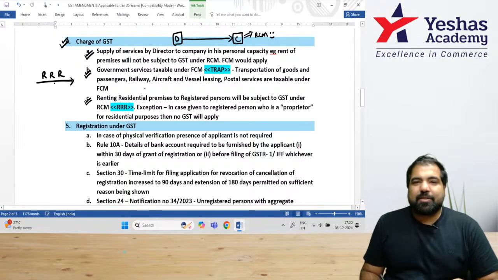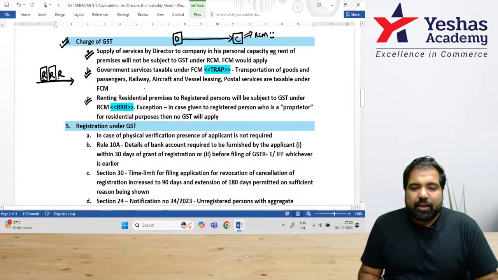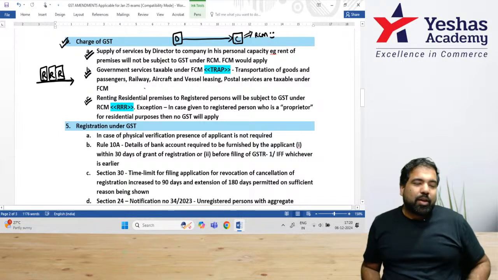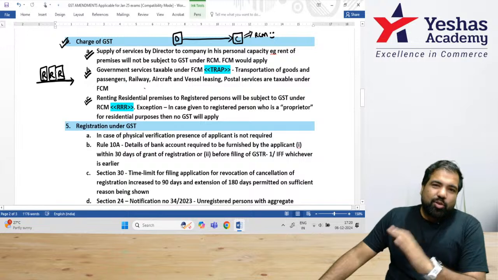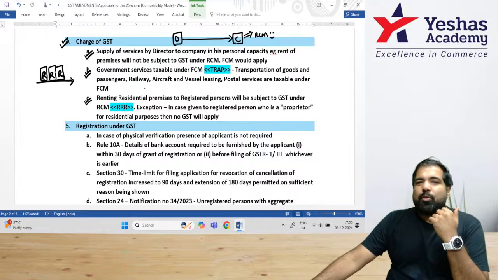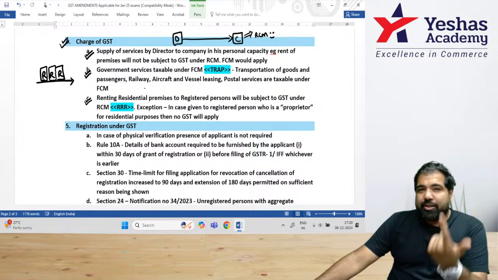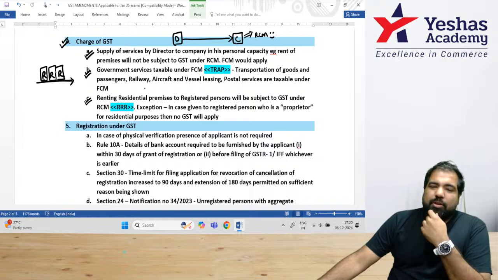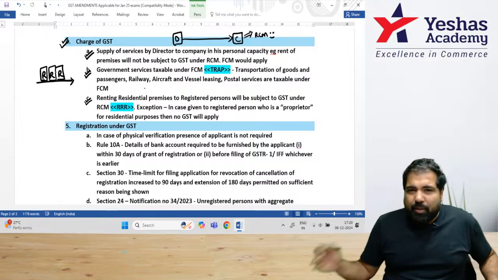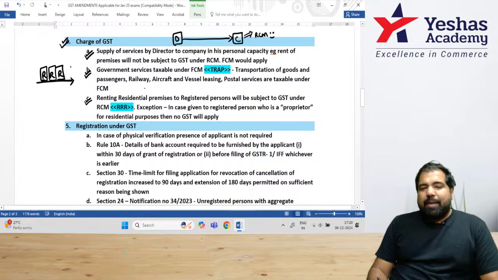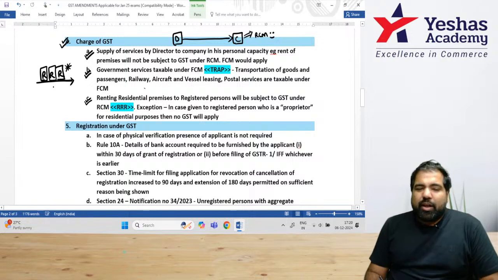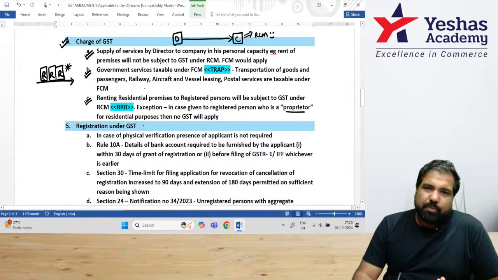Here's the shortcut, guys. If it's a residential property given to a registered person, then there will be GST and under RCM, guys. This is a very good RRR. The movie was great. The shortcut is also really nice. And this will help you get your marks in the exam. So renting of residential property to registered person is under RCM RRR. Bearing one exception, if the registered person is a proprietor, then in that case there will be no GST.